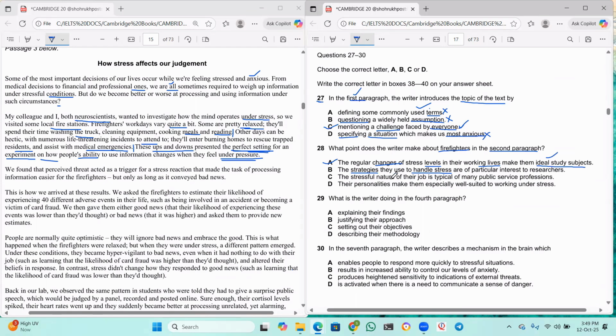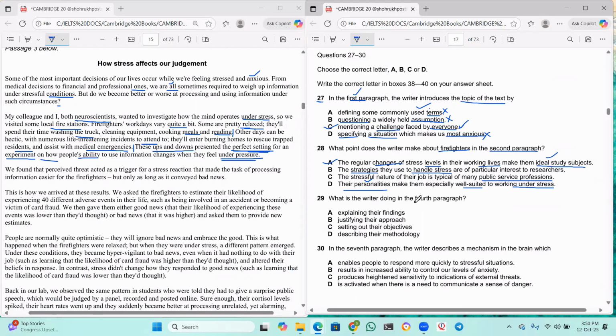Next, the stressful nature of their job is typical of many public service professions. Did he talk about other public service professions here? No. So C cannot be the answer. Then, their personalities make them especially well suited to working under stress. Now, he did not talk about their personalities here. That is different. He spoke about their working life as a firefighter. So, D cannot be the answer. So, A should be the right answer, guys. Okay, good. So, let us move to the next one.